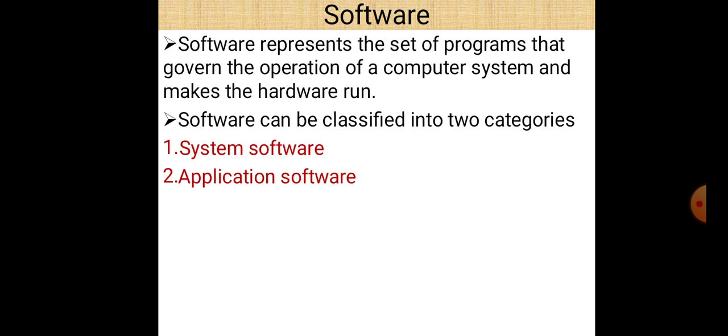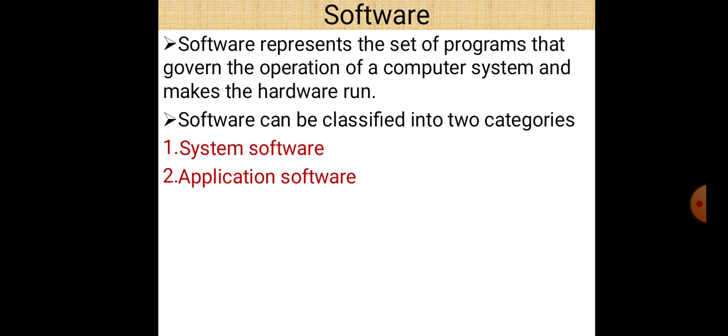First of all, software is nothing but only the collection of programs. In simple words, it is just a collection of programs. And what is a program? A program is nothing but only the collection of instructions. So we can say that a collection of instructions is called the program, and a collection of programs is called the software.